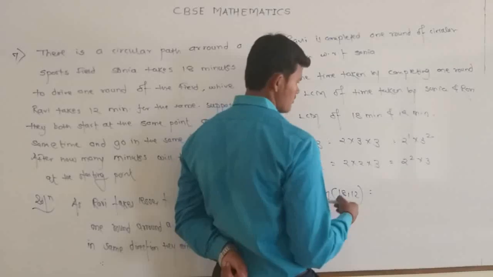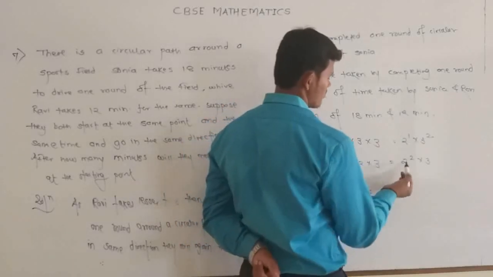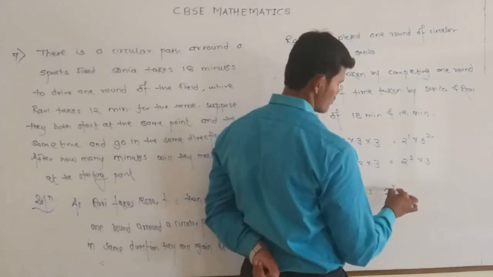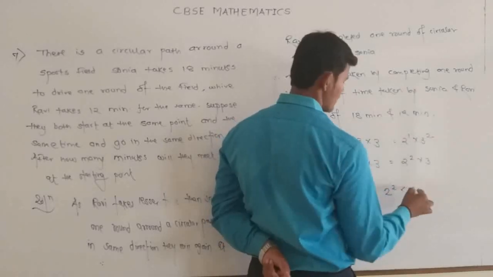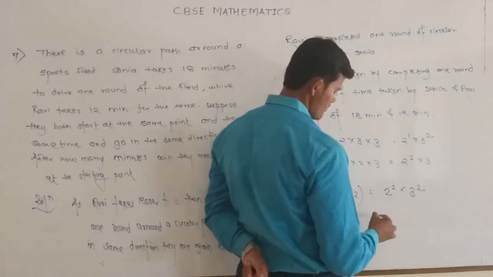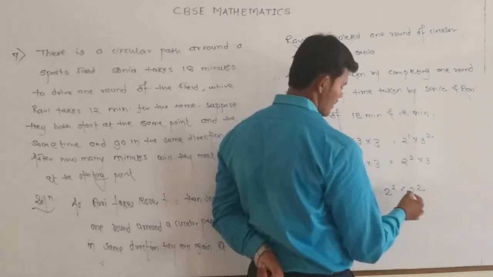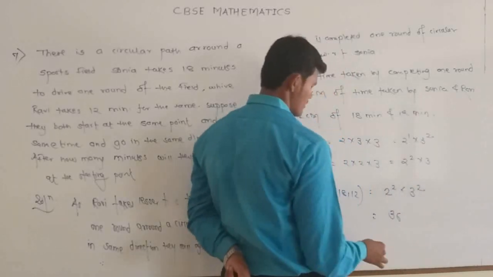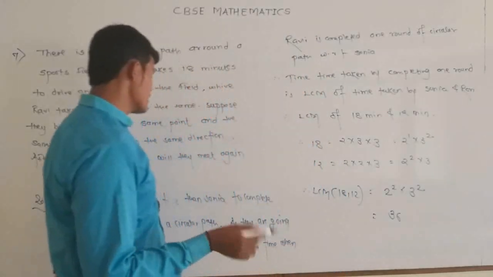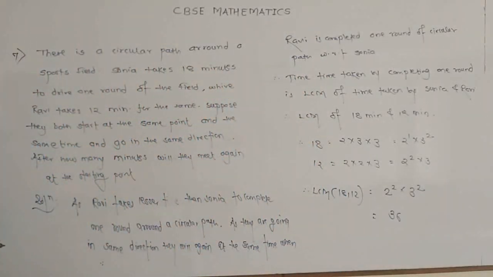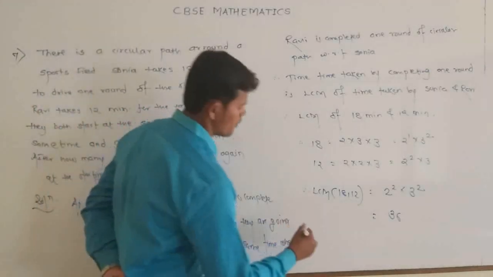So for the LCM, write down the greatest powers. For 2, the greatest power is 2, so 2 raised to 2. For 3, the greatest power is 2. So here we get 2 raised to 2 is 4, 3 raised to 2 is 9, and 4 times 9 is 36. So after 36 minutes, they will meet again at the starting point.